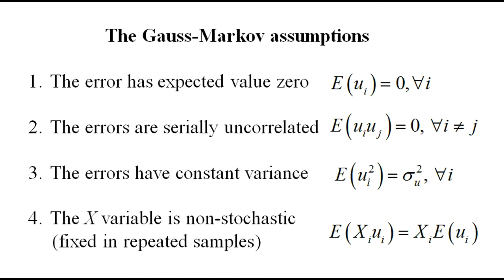First of all, the error has expected value 0. Secondly, the errors are independent, so the expected value of ui multiplied by uj is equal to 0 for all values of i not equal to j. Thirdly, the errors have constant variance, so the expected value of ui squared equals a constant for all values of i. And finally, the x variable is not itself a random variable, so if we write the expected value of xi ui, we can take the x outside the expectations operator, and that of course will mean that the x's are uncorrelated with the error terms by definition.